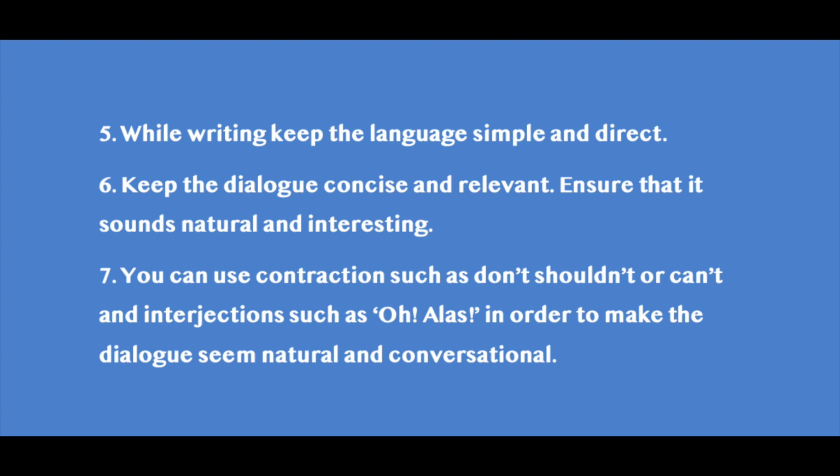For example, someone told you, I got first rank in the entrance test. Then you can say, oh, that's great. Or someone told you, you heard our old professor met with an accident yesterday evening. Alas, then what happened? So you can use the interjections, okay, to make the dialogue natural and conversational, okay.